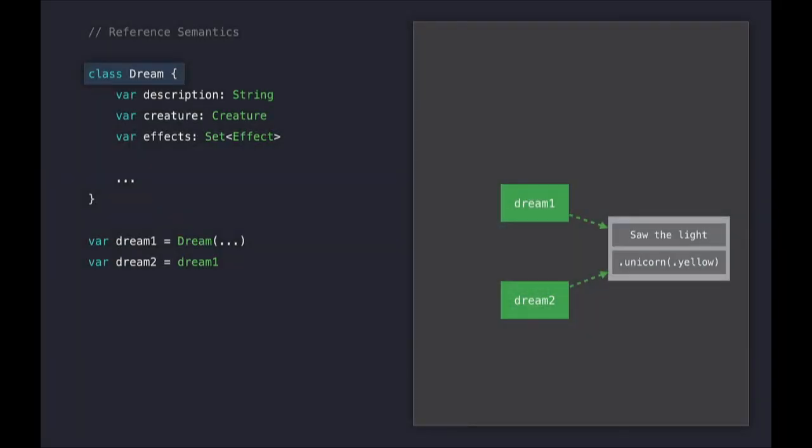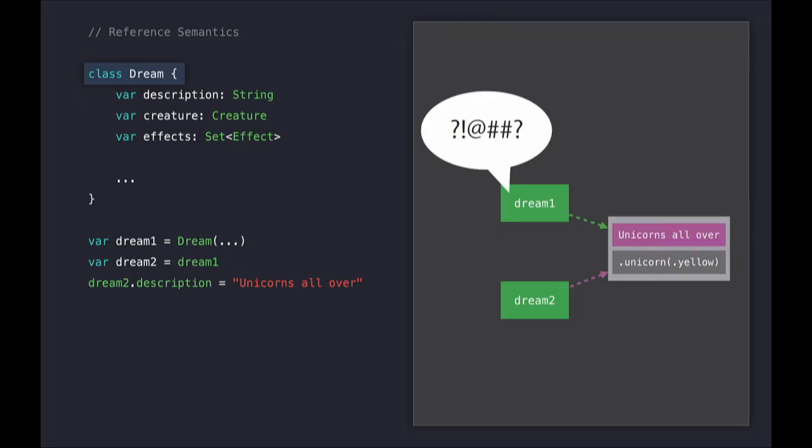Well, let's say someone tries to modify Dream 2's description. If we only care about Dream 1, we may be surprised that the variable's value changed from underneath our control. And this really hurts local reasoning. And we had exactly this kind of bug in our own application, even though our tests pass. But why was that?